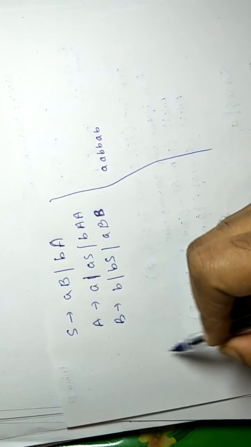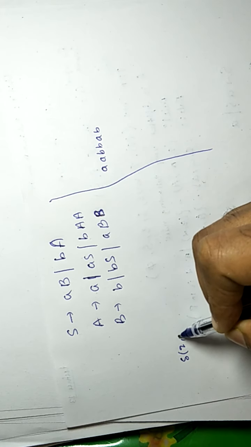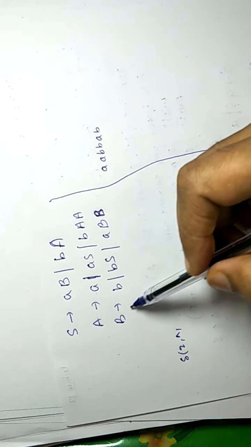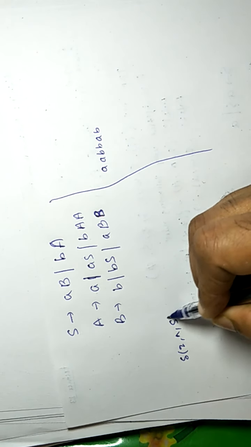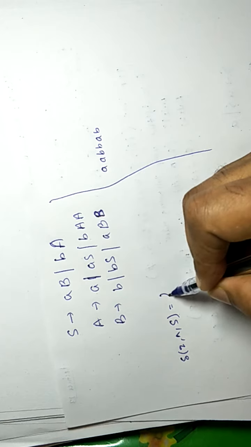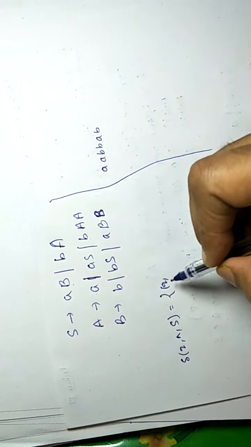So the PDA has transitions from Q with null input. We have 3 non-terminals, so we have to write a transition for each. First we are writing for S. We will replace S by AB or BA.